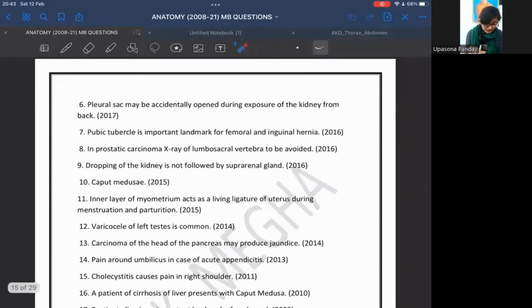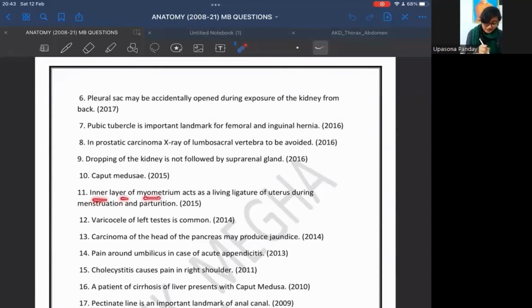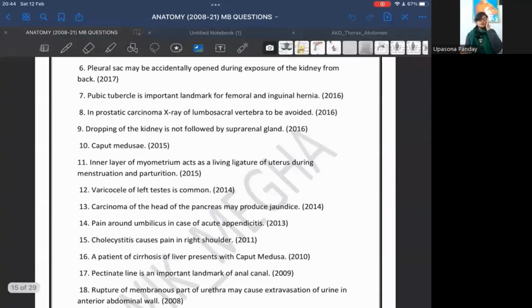Okay. The next question is that the inner layer of the myometrium acts as a living ligature to the uterus during menstruation and parturition. The inner layer of the myometrium consists of some circular fibers and some longitudinal fibers. Now, when this muscle layer contracts, that will lead to the compression of the branches of the uterine vessels.